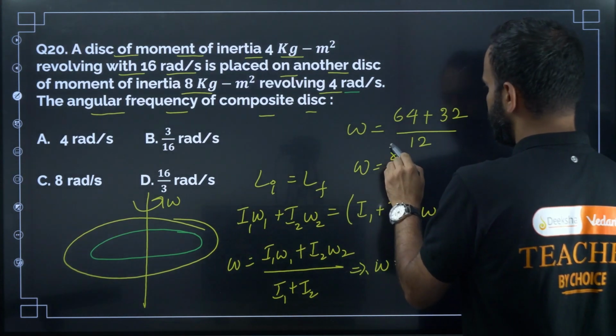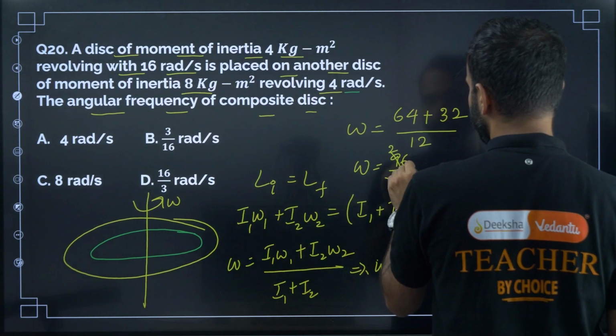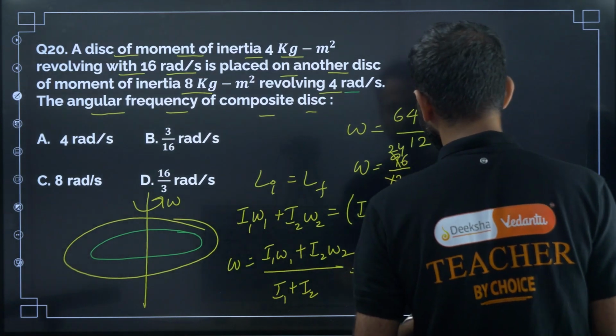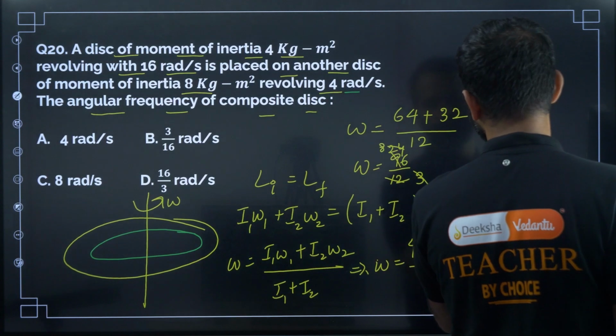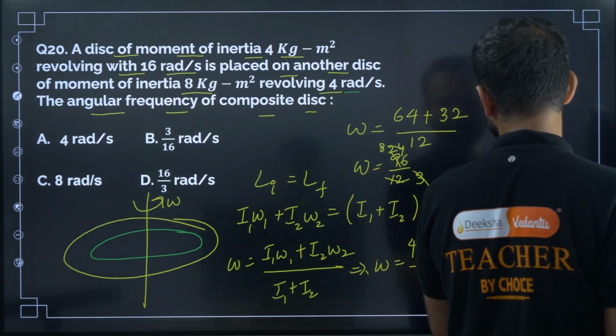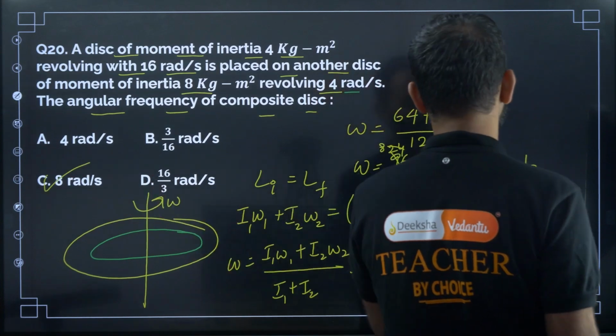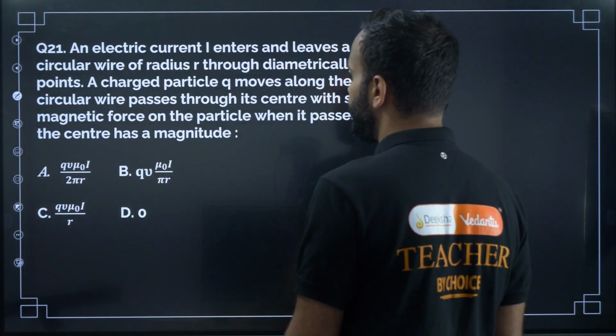And then 4 2s are 8, and then 4 4s are, okay, so this will be 24, so then 8. So omega is equal to 8 radian per second. So the correct option is C. Okay, next one, question number 21.